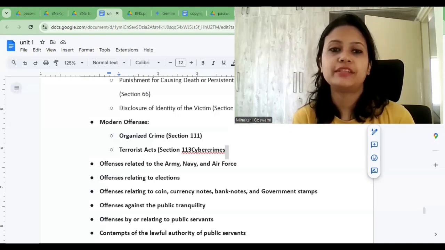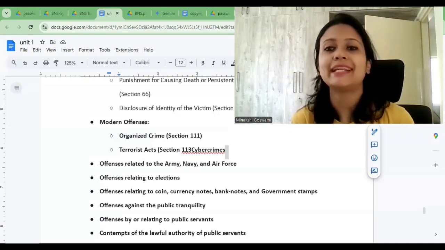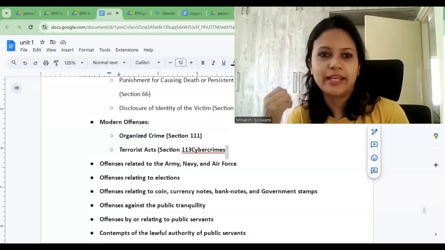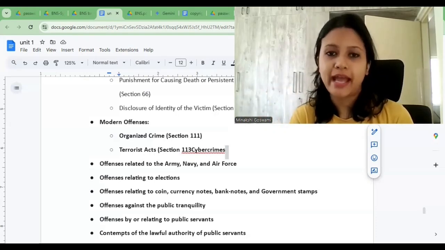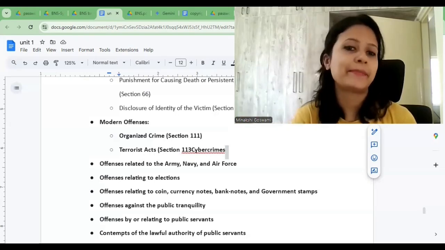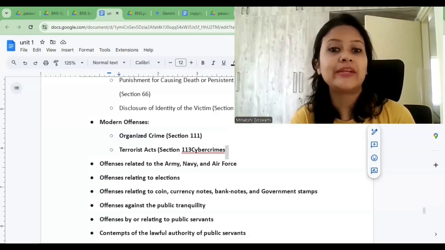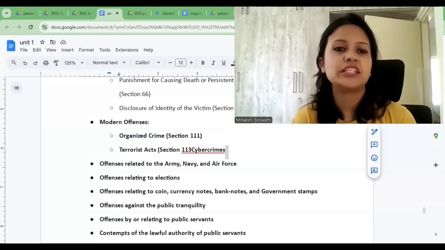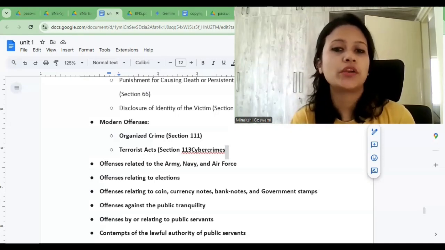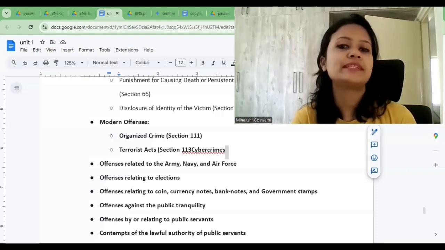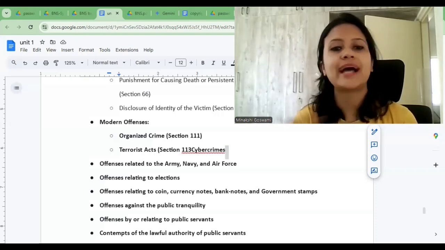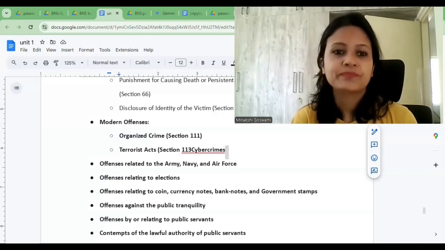Then the next feature is modern offenses. BNS addresses contemporary challenges by incorporating provisions related to organized crimes, terrorist acts, and cyber crimes, etc. If you look at the BNS section 111, it defines what is an organized crime. So it defines and provides punishment for organized crime, including offenses like kidnapping, extortion, cyber crimes committed by syndicates. That is also being defined.